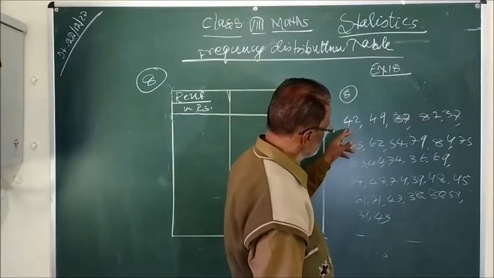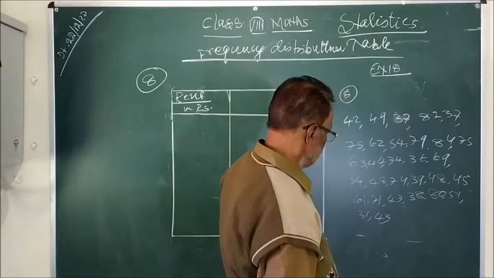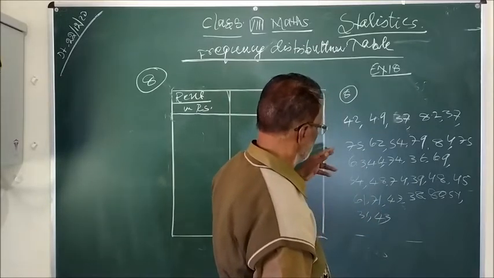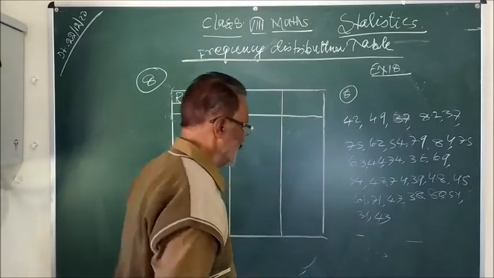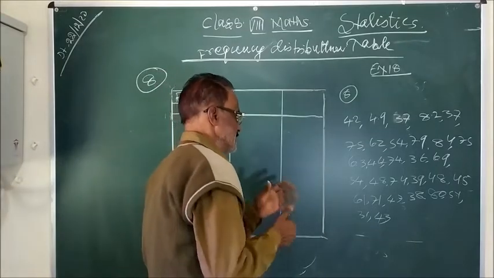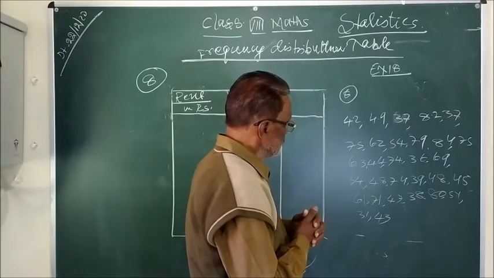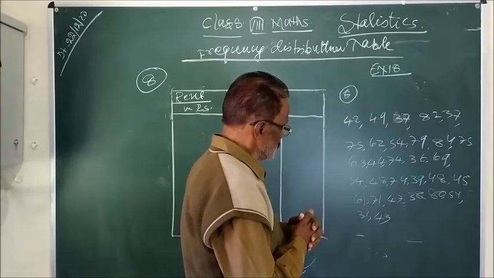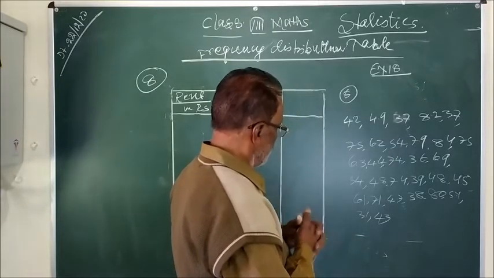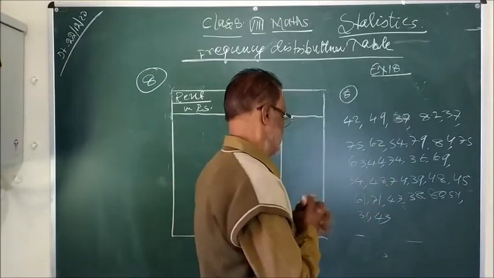If you watch carefully, the minimum is 31, and the maximum is 87.